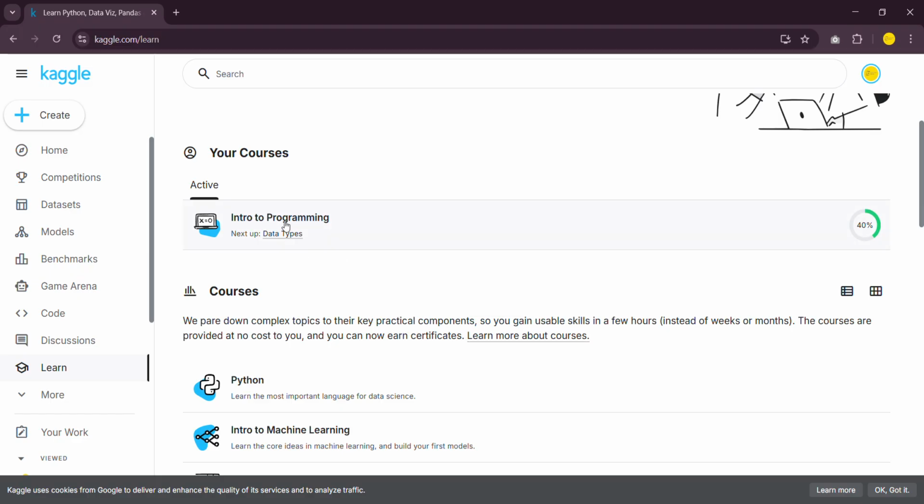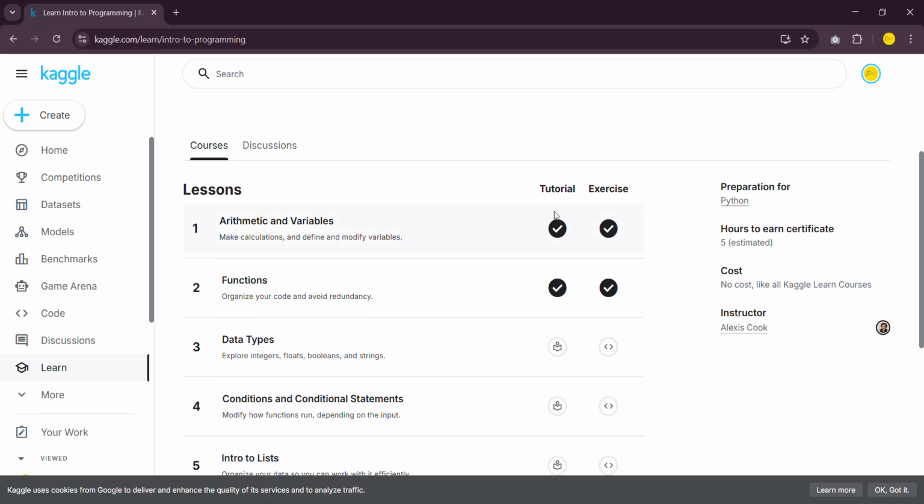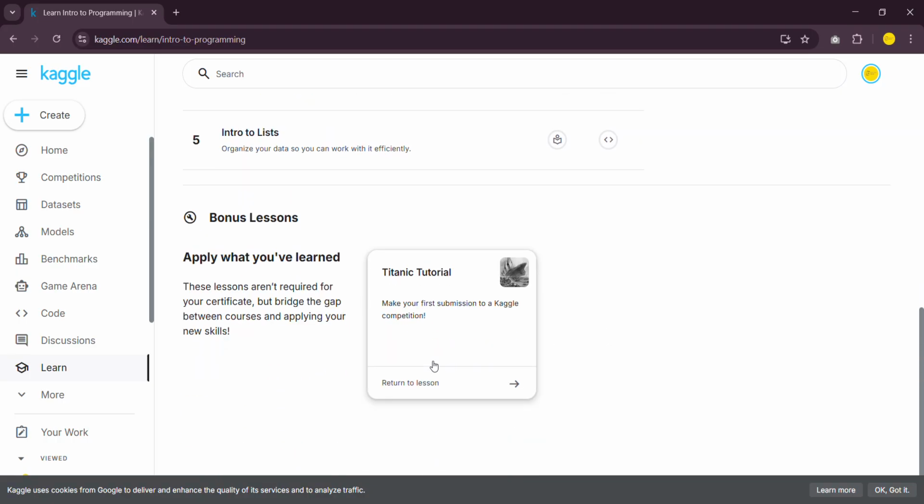In order to enroll, as I said, you have to first create your account on it. Upon account creation, when you click this course, you will be shown Enroll here. I have already enrolled and completed 40%. So this is the Python course, where here you can find its lecture and then its exercise. Upon completion, you will get a certificate.